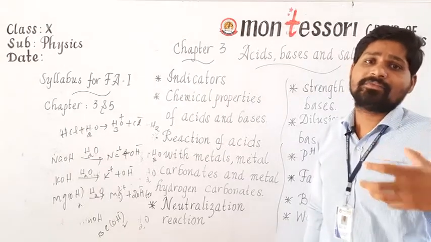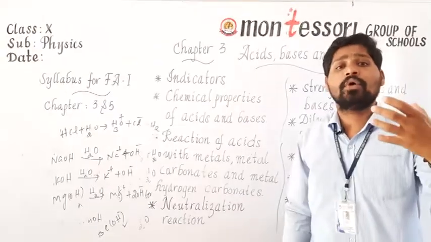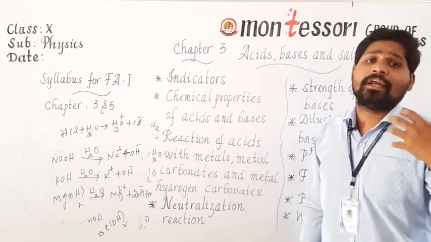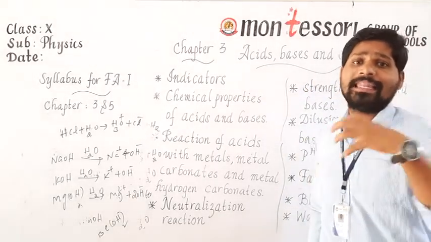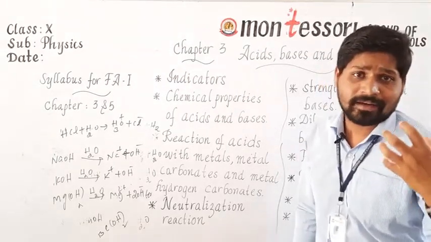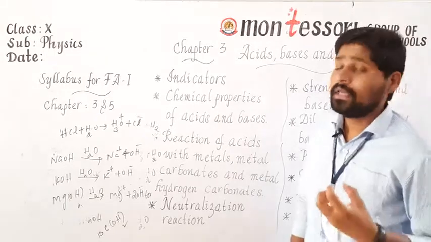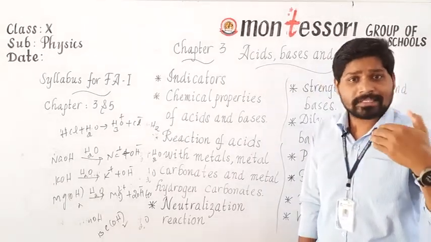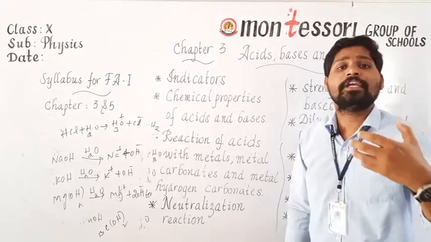Likewise, you can test with bases also. If you take two bases like NaOH and NH4OH and dissolve them in water, NaOH produces more OH minus ions, and NH4OH, ammonium hydroxide, produces fewer OH minus ions in water. So NaOH is a strong base and NH4OH is a weak base.